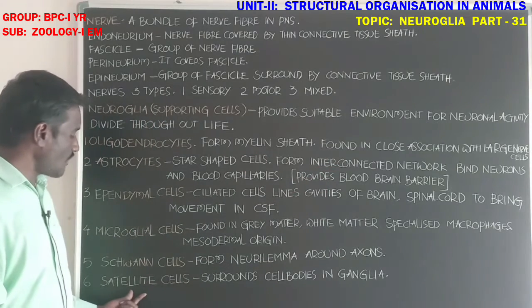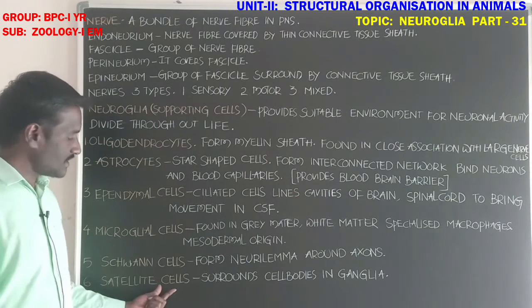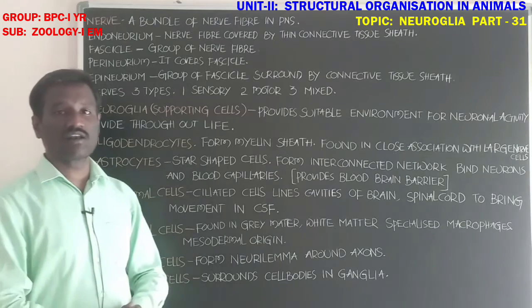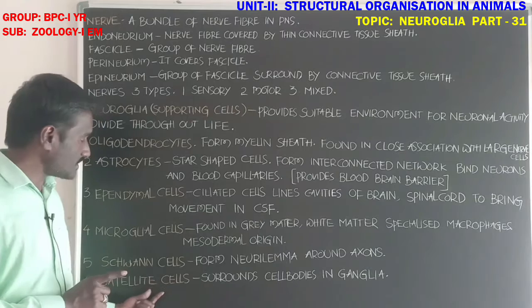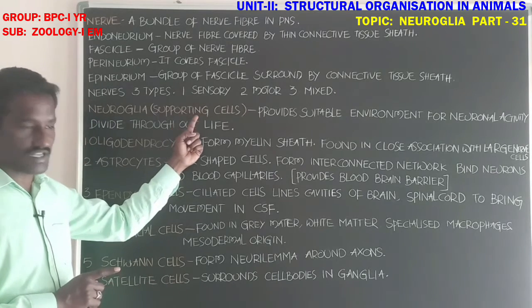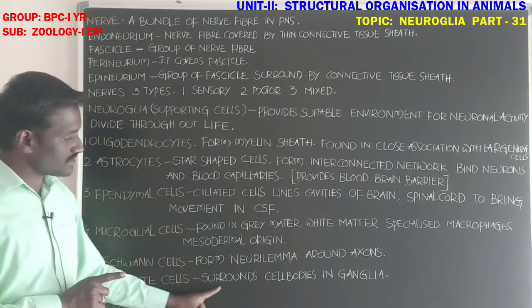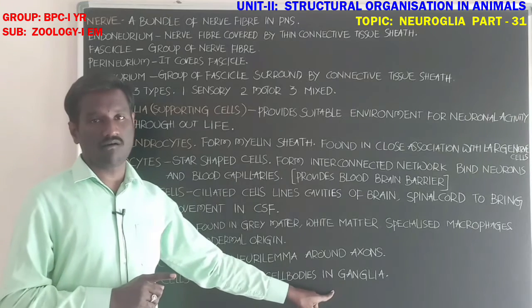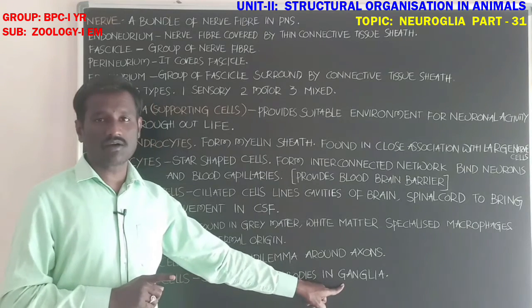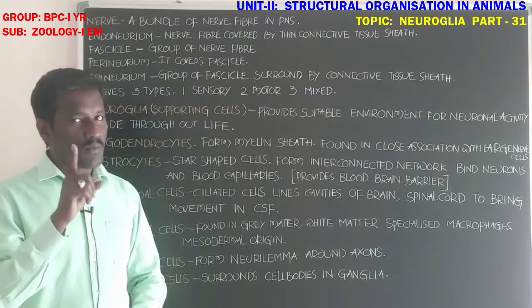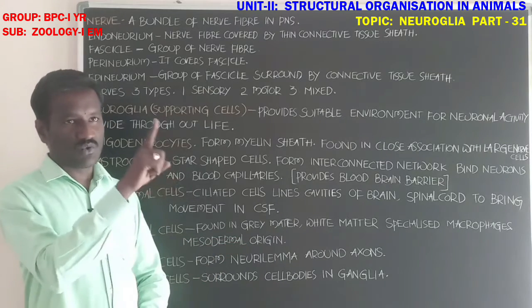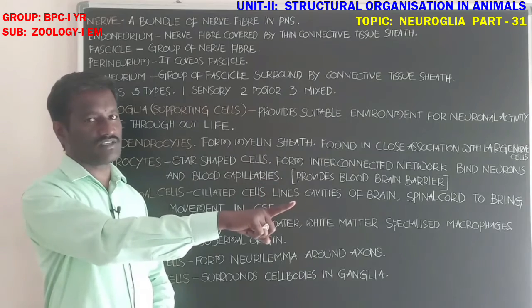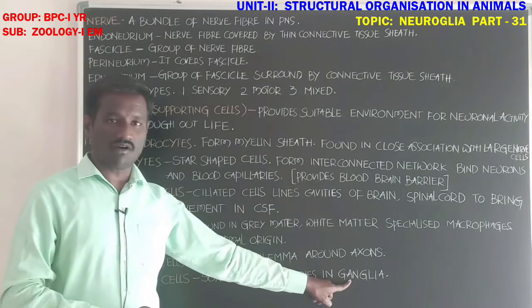Next student, what about the satellite cells? Satellite cells surround the cell bodies in ganglia. Satellite cells are one type of supporting cells. What about the ganglia? Student, a group of cell bodies present in the peripheral nervous system is called ganglia.